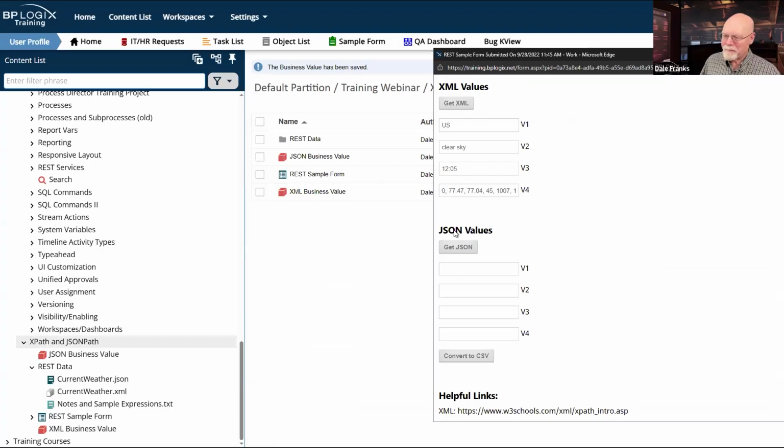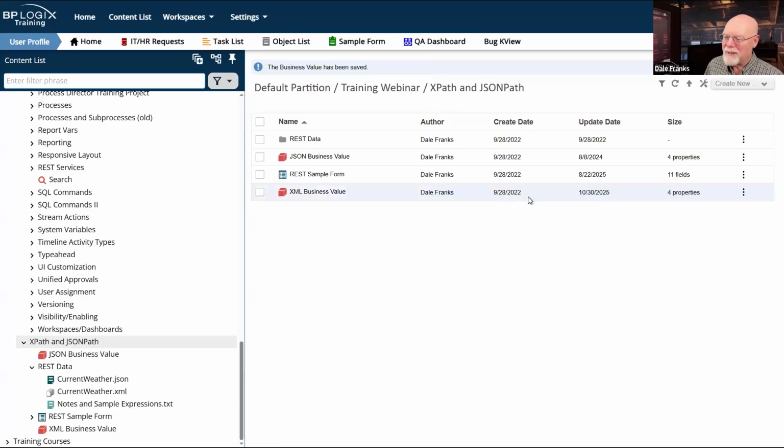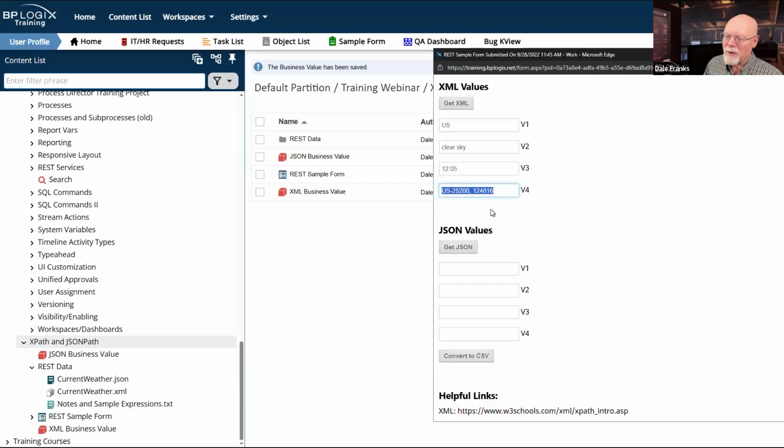Okay. And let's get our XML again. And it gives us US, minus 25,200 and 124816. So what it is returning are all of just the values that are in the XML.